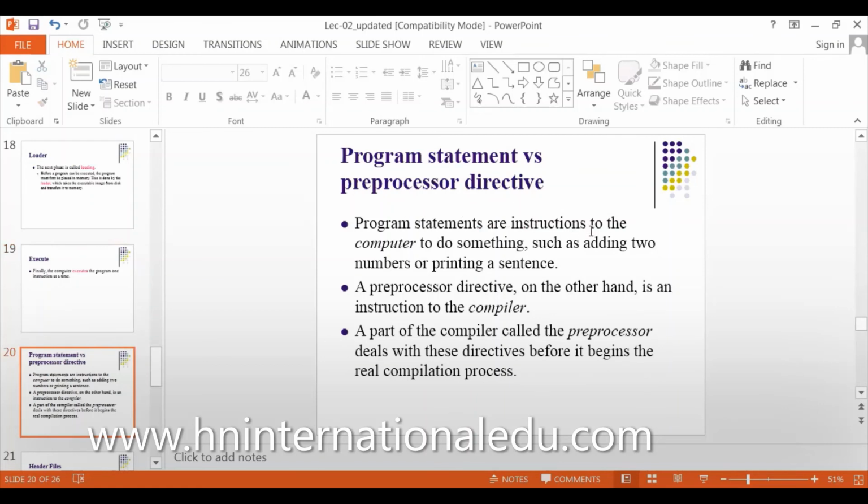Program statements are instructions to the computer to do something, such as adding two numbers or printing a sentence. A preprocessor directive, on the other hand, is an instruction to the compiler. It wants the compiler to do something. A part of the compiler called the preprocessor deals with these directives before it begins the real compilation process.